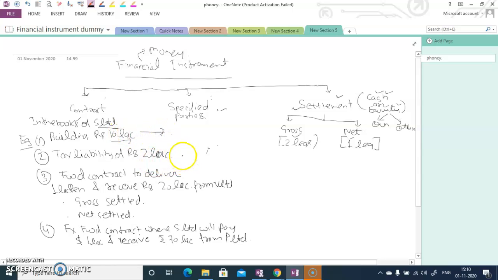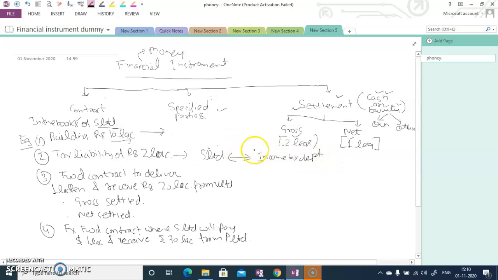Okay, the tax liability of rupees 2 lakh, which S Limited needs to pay to the income tax department. Here also, is there any contract between the income tax department and S Limited? There is no contract in between.